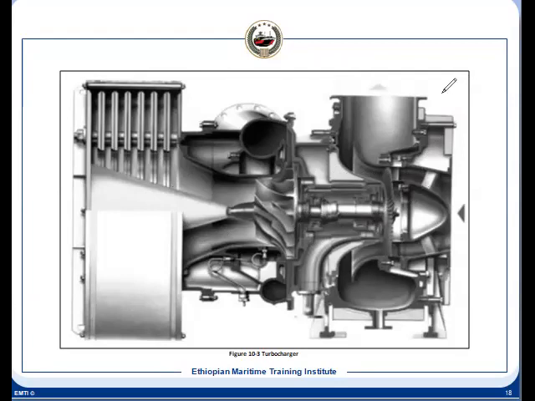Can you see where the bearing is located? Because the rotor has to be supported by the bearing. This is one type of turbocharger, not the whole type. In this particular turbocharger, where is the bearing located? Anybody wants to answer?